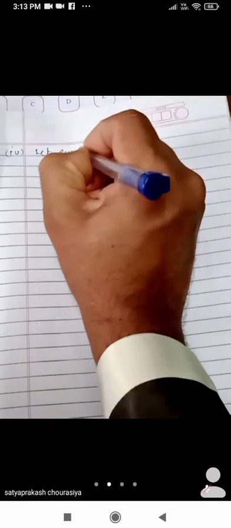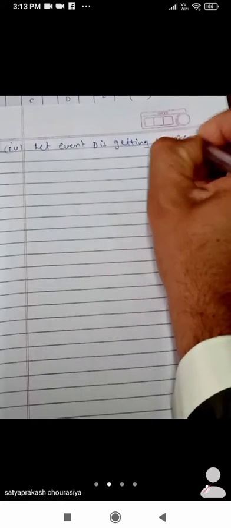Now the fourth one. Let event D be the event of getting numbers less than 9. Okay, so all numbers which are present in the sample space are less than 9. So that's why event D will contain 1, 2, 3, 4, 5, 6, 7 and 8.